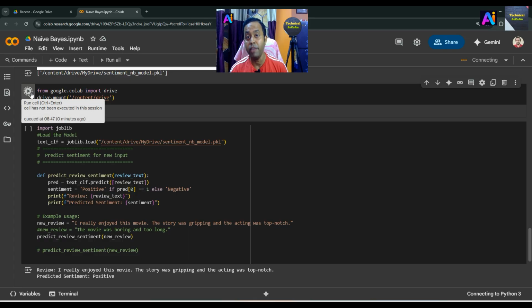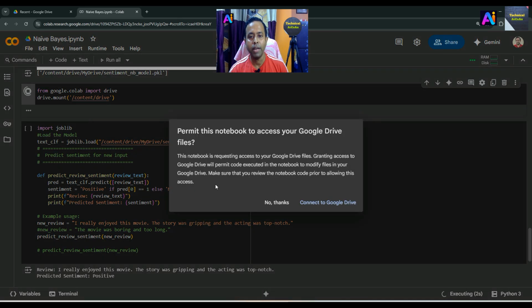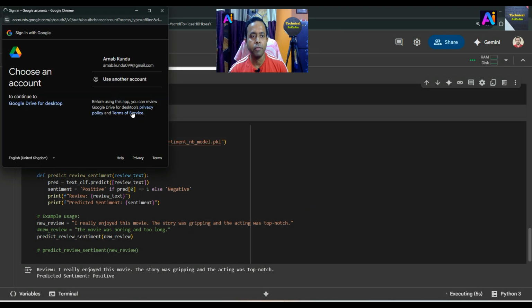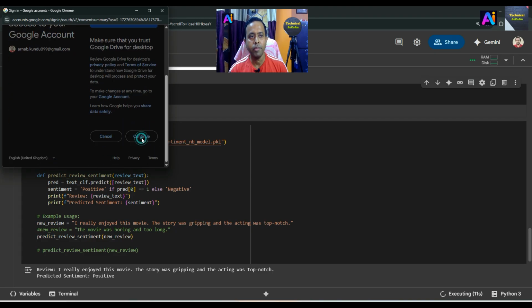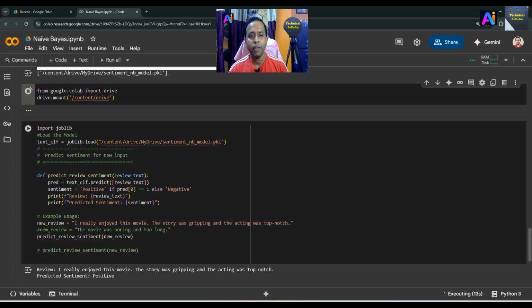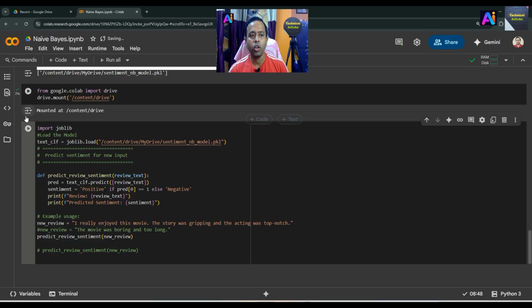It will take some time, and on that basis we connect the Google Drive with my account. After that it will show that it is mounted. When it is mounted, then we execute this code. This is already mounted, and some lines are given for the movie review, which is given as an input.